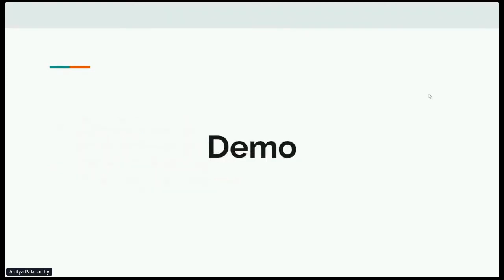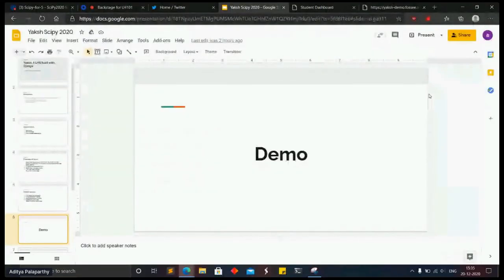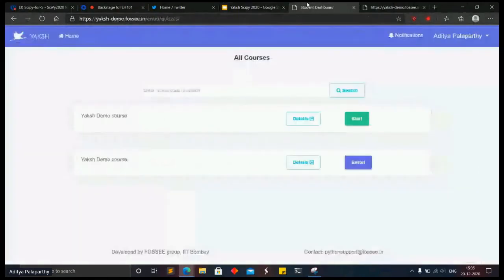I'll now quickly move to the demo because we are running short of time. I hope you can see my screen. So is the website visible? So this is the link. Make it a bit bigger if you want. Yeah, just a second.